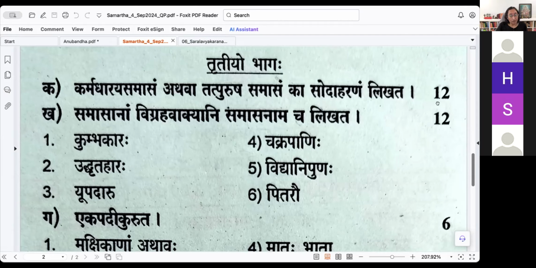Because this is for 12 marks, you have to write in detail. All varieties, variations, Visheshana, Purvapada, Visheshana, all that, right? Upamana. There are some 10 or something like that, no? So all of those varieties, 9 varieties, give one udaharanam there. What does it mean when he says Karmadhara Samasam Athava Tatpurusha Samasam Ka? What is it? Ka Hindi, I think Hindi mixed.